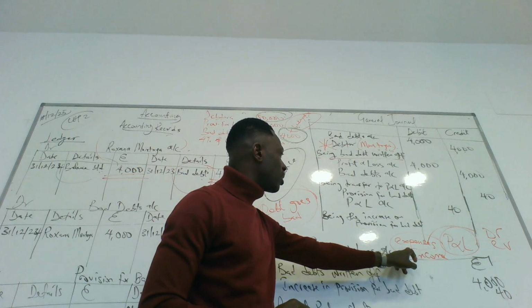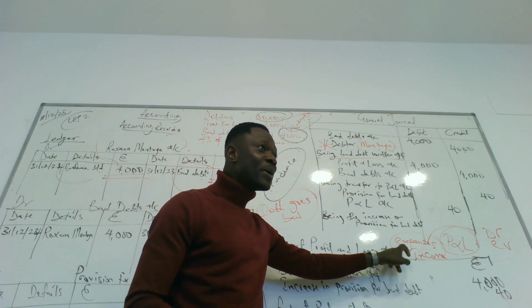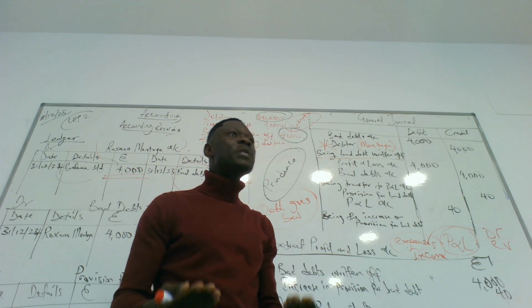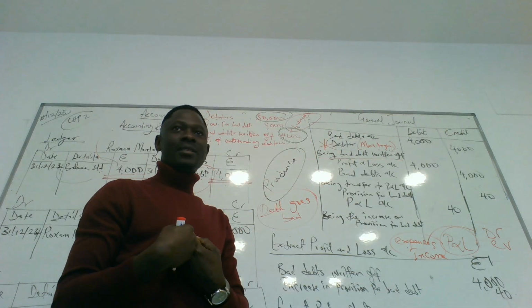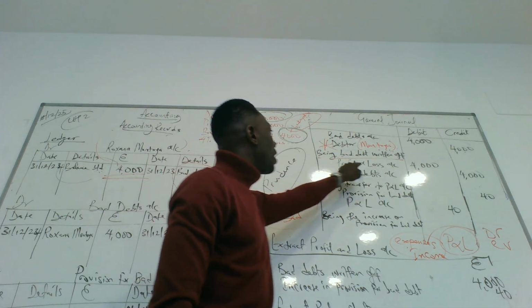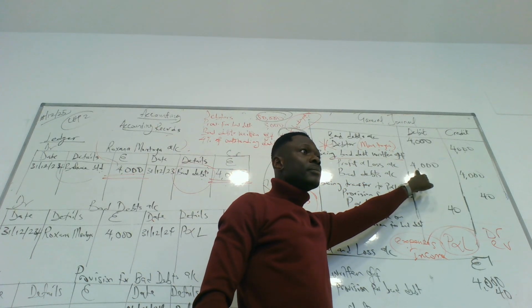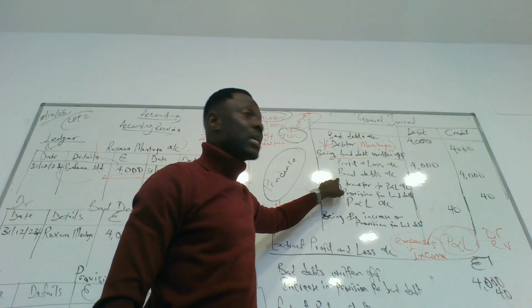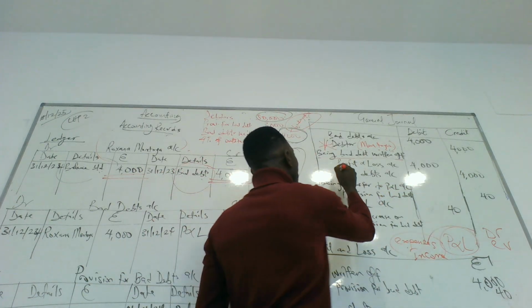So in this situation, is it an income or expense? Expenses. It's an expense because the business is paying. It's an income if the business is getting. So, profit and loss account, because of the expense, 4,000. For what? Bad debt account, 4,000. So, we're going to open a bad debt ledger.